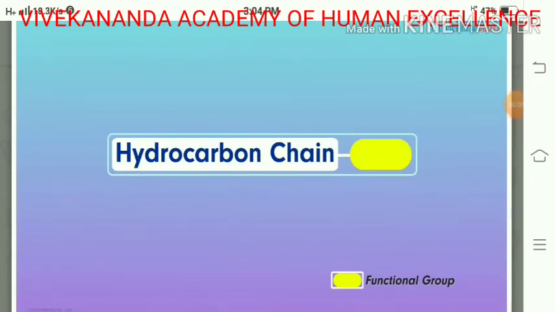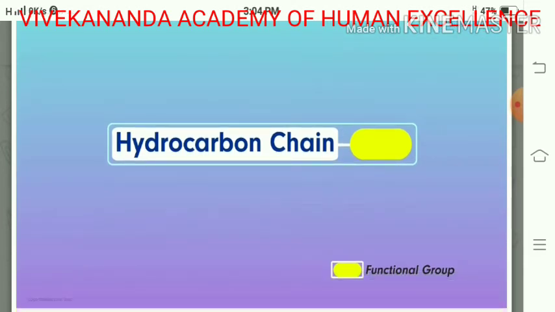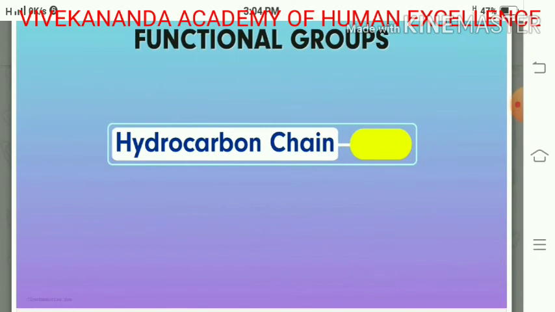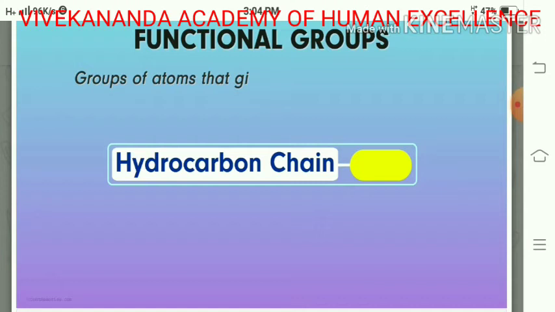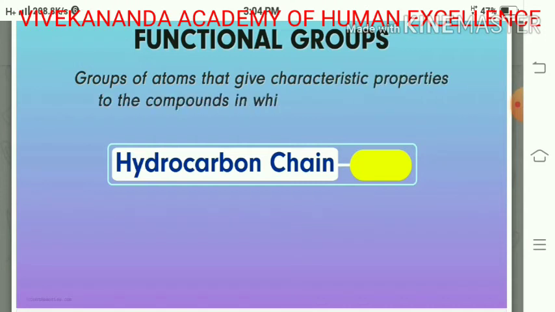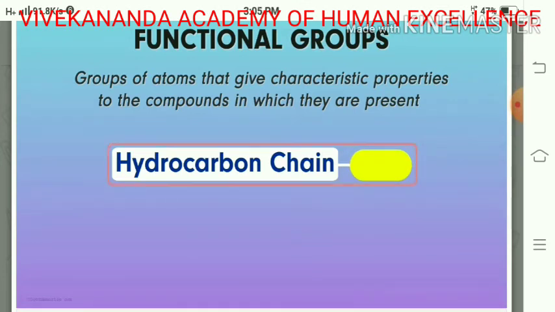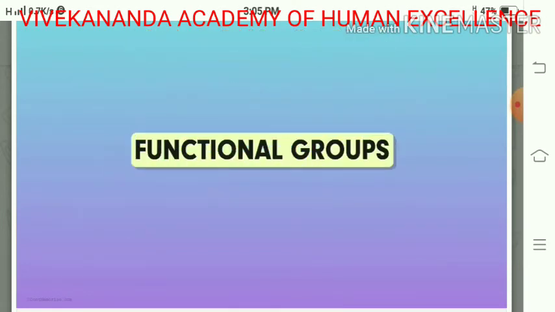We are going to see carbon compounds. In carbon compounds, there is a hydrocarbon chain. When a hydrocarbon chain is connected with a specific group which defines its properties, that is called a functional group. It means a group of atoms that give characteristic properties to the compounds in which they are present. So, when a hydrocarbon chain is connected with a specific group, that is called the functional group.